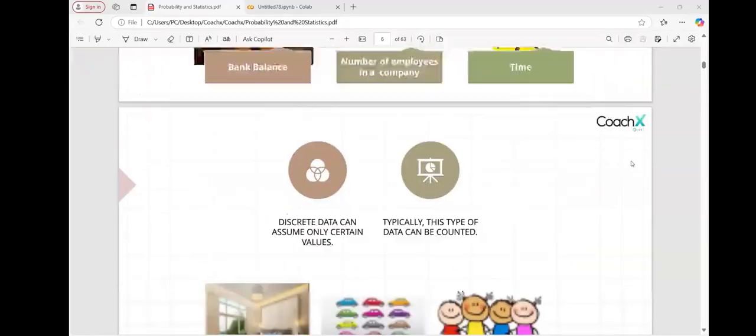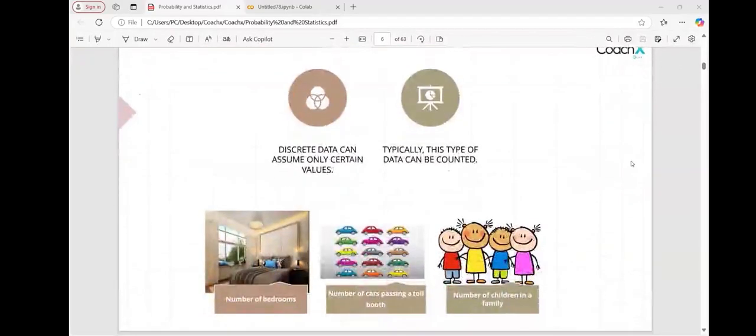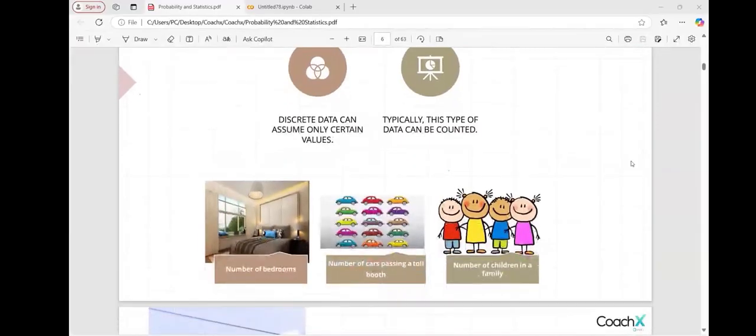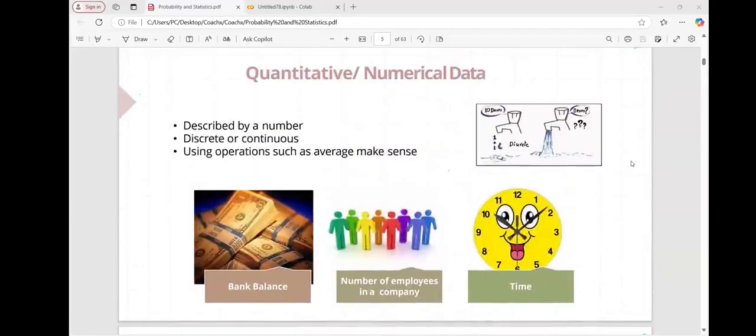Okay. I apologize for disrupting in between. I have a doubt about the previous slide. How can the drop be discrete data? Because the drops will be continuous, right?